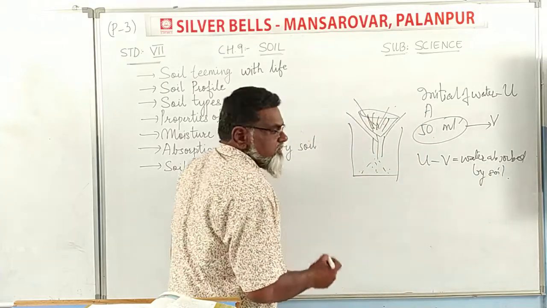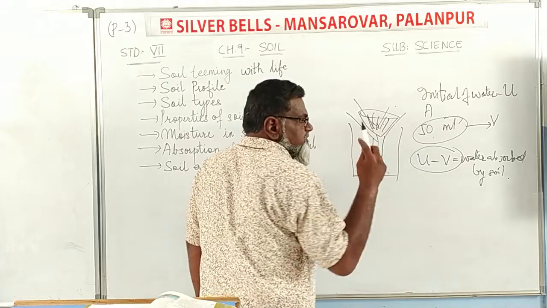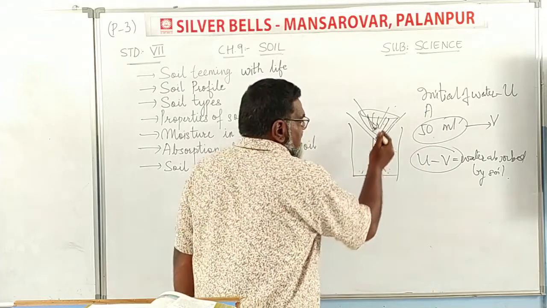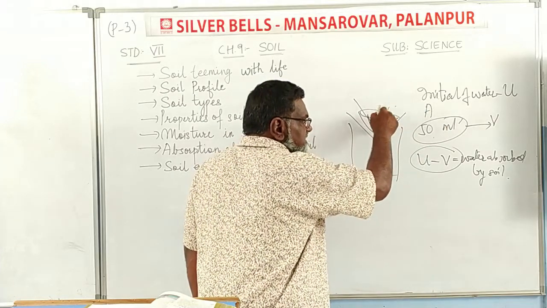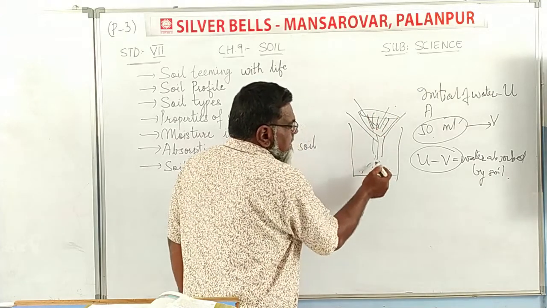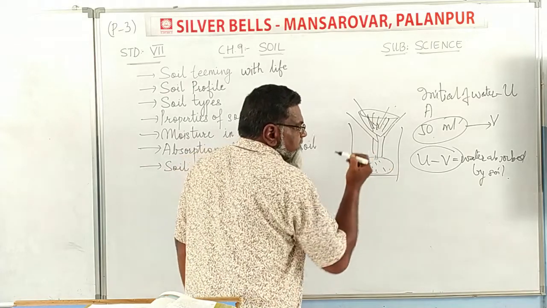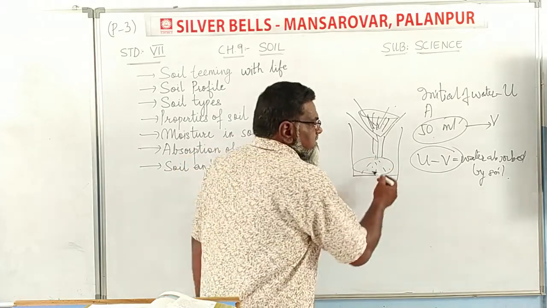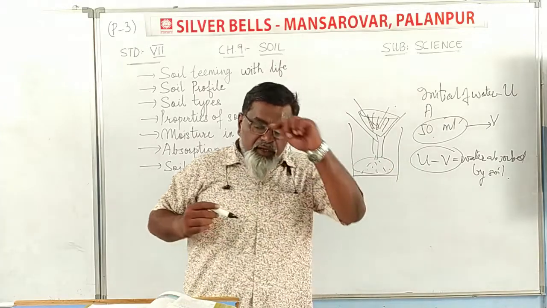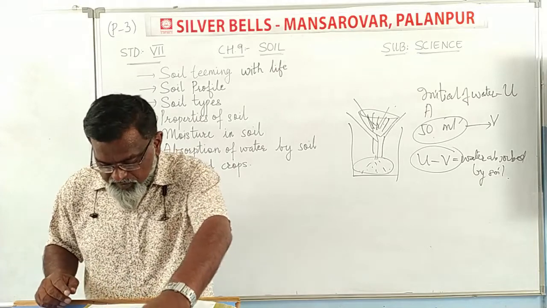Clear? So this equation, as you know: the initial amount of water which we have taken is 50 ml, and we have poured it drop by drop inside the soil, and the water which drains out through the funnel into the beaker, the amount of water left, is V. Clear? So this is the activity which we are going to study in this chapter.